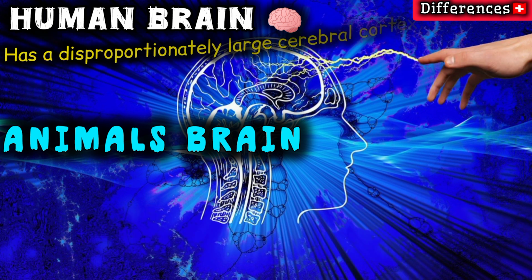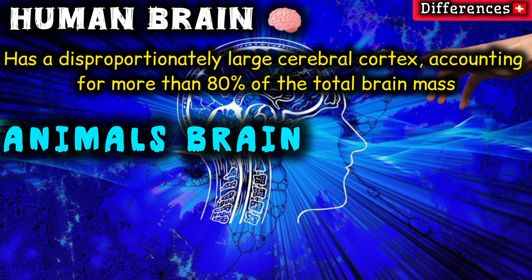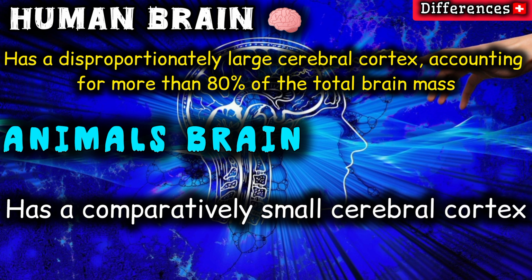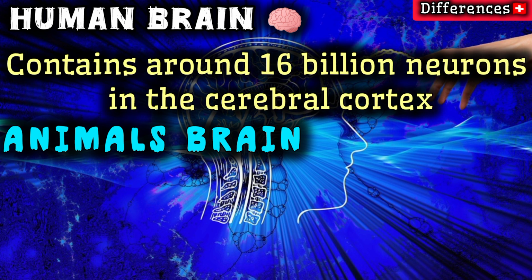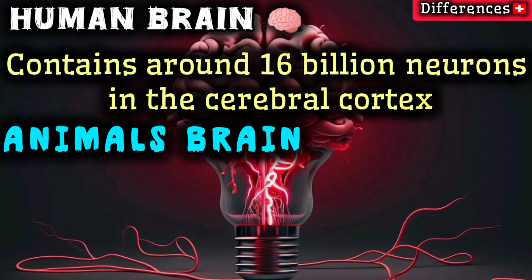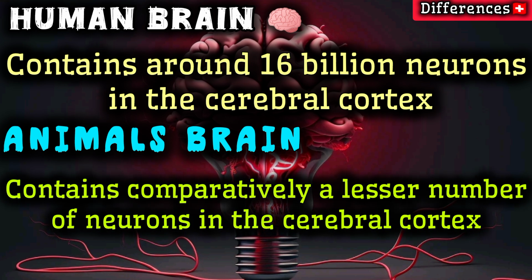Human brain has a disproportionately large cerebral cortex, accounting for more than 80% of the total brain mass, while animal brain has a comparatively small cerebral cortex. Human brain contains around 16 billion neurons in the cerebral cortex, while animal brain contains comparatively a lesser number of neurons in the cerebral cortex.